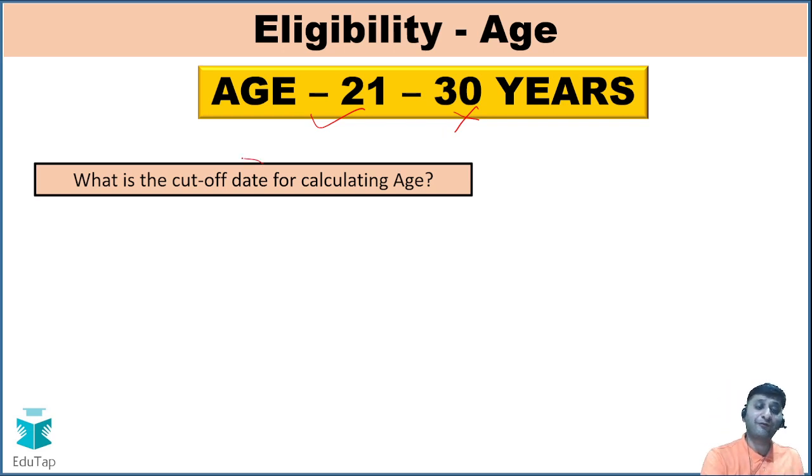And what is the cutoff date for calculating age? This is a very important question. भैया जो age calculate होगी वो किस डेट पे होगी? So earlier what used to happen is that in the month in which notification used to come, the first of that month used to be the cutoff date. Suppose notification is coming in the month of July, then the 1st of July used to be the cutoff date for calculating your age eligibility. But this year, that is in 2022, the notification came in March, but the cutoff date was given 1st January. So I'm not sure what is the criteria they are going to follow in future, but whatever the cutoff date that they will define in the notification, you should be eligible as per that date.